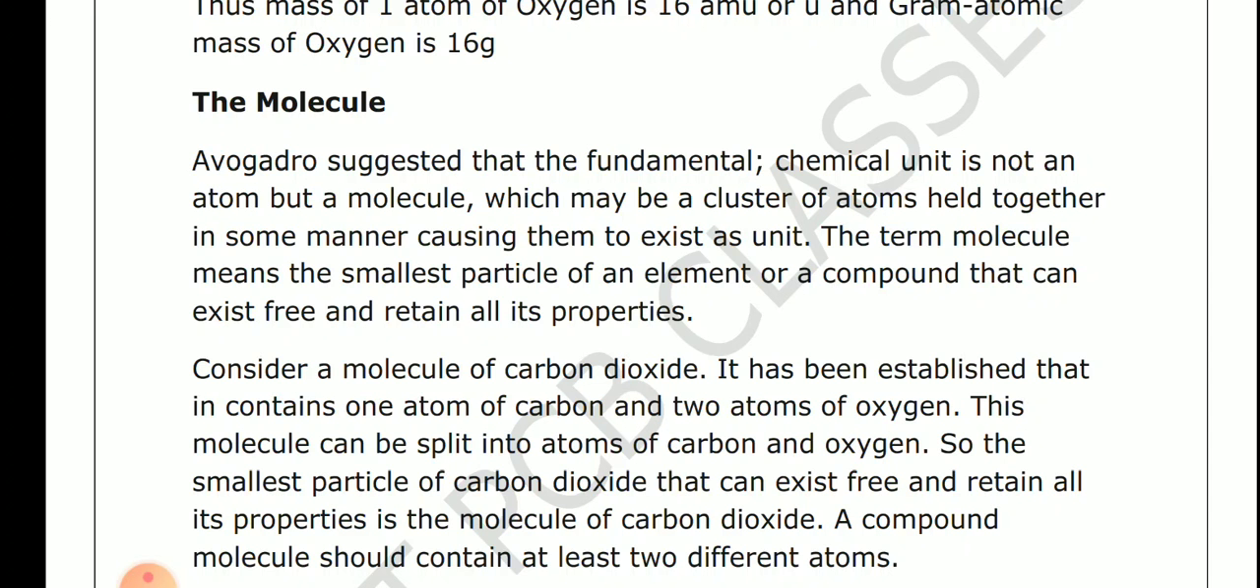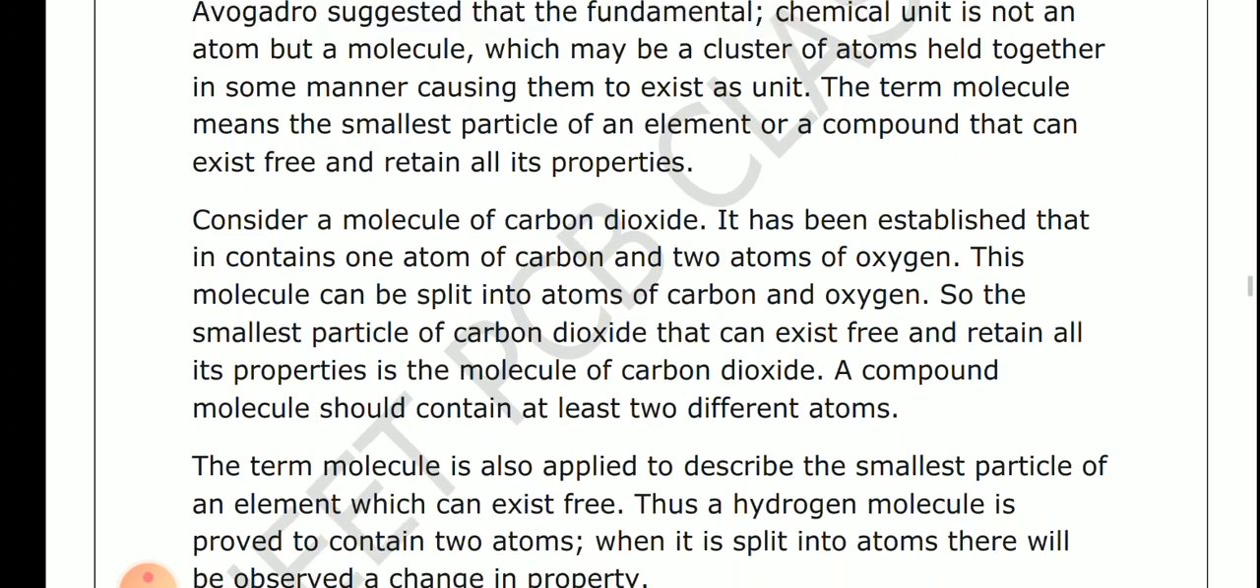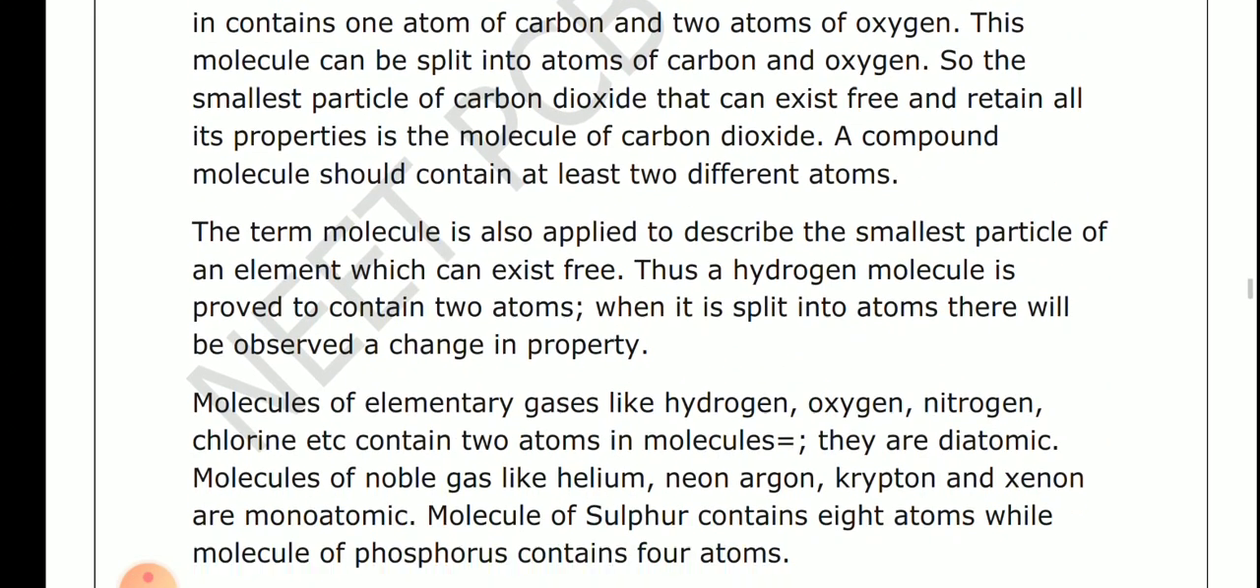So the smallest particle of carbon dioxide that can exist free and retain all its properties is the molecule of carbon dioxide. A molecule of a compound should contain at least two different atoms. The term molecule is also applied to describe the smallest particle of an element which can exist free. Thus, a hydrogen molecule is proved to contain two atoms. When it is split into atoms, a change in the properties is observed. Molecules of elementary gases like hydrogen, oxygen, nitrogen, chlorine, etc. contain two atoms, so they are diatomic.